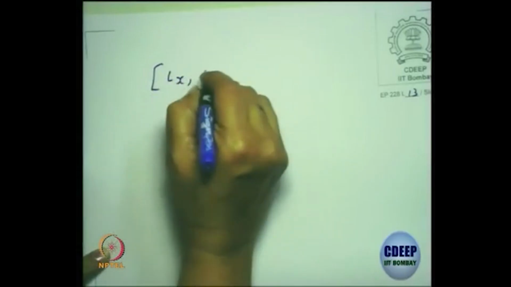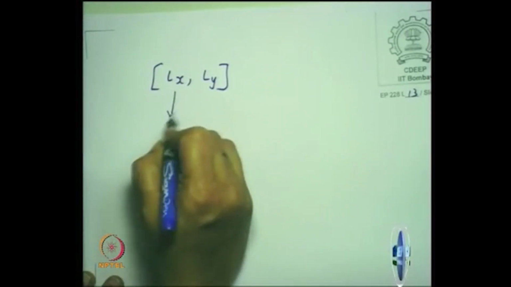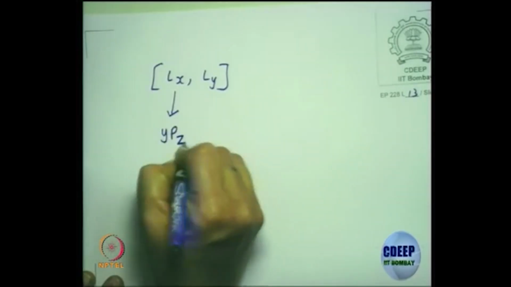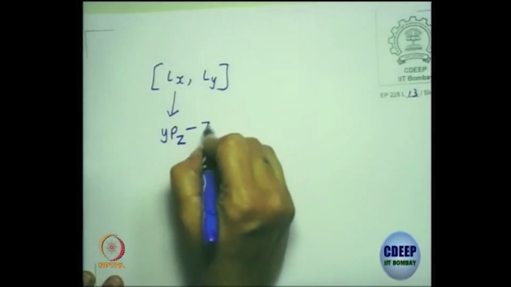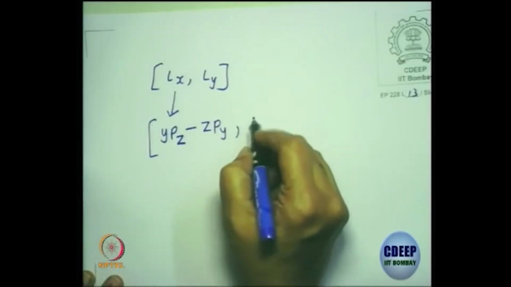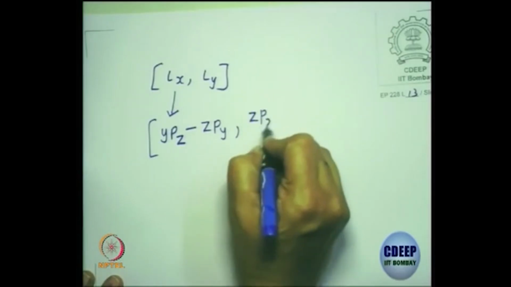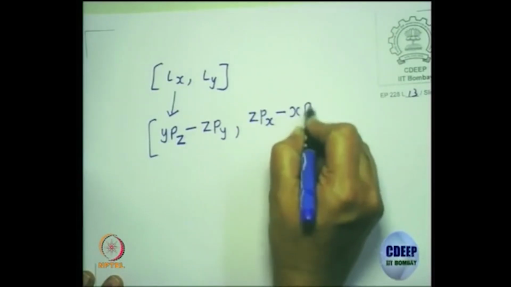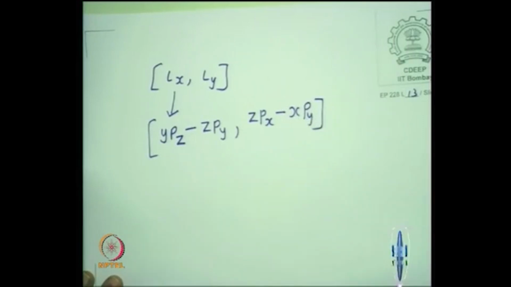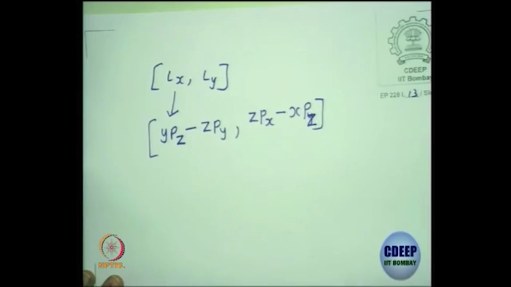Some of the incompatible operators I am sure you are all familiar with. Suppose I ask you for the Lx, Ly commutator. Lx is y pz minus z py, and Ly is z px minus x pz.